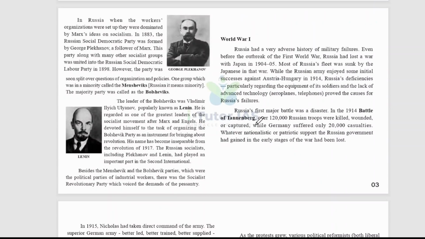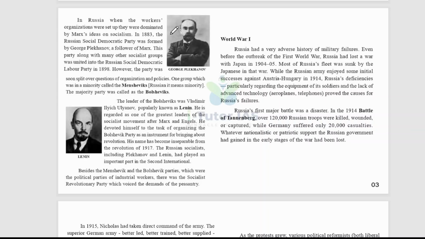And in Russia, when the workers' organizations were set up, they were dominated by Marx's ideas on socialism. In 1883, the Russian Social Democratic Party was formed by George Plekhanov, a follower of Marx. This party, along with many other socialist groups, was united into the Russian Social Democratic Labour Party in 1898. However, the party was soon split over questions of organization and policies. One group, which was in a minority, was called the Mensheviks, that is, minority in Russian. The majority party was called Bolshevik.